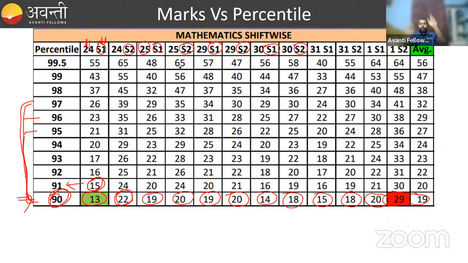So from the 11 syllabus, if you are solving 10 questions, and 10 questions from the 12 syllabus, and if you are solving 20 questions from both the syllabus, then you are getting 80 marks, right? So don't go after the 80 marks. It's not possible for all of you to score.